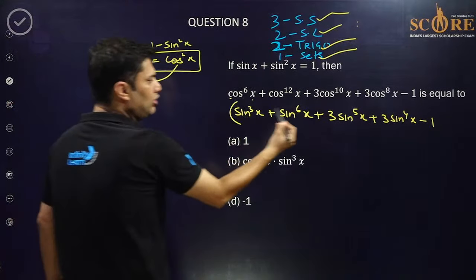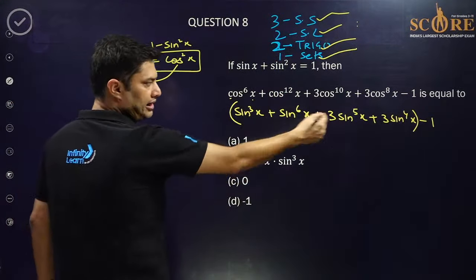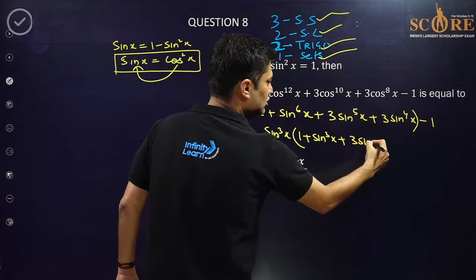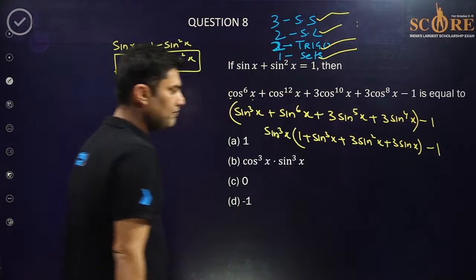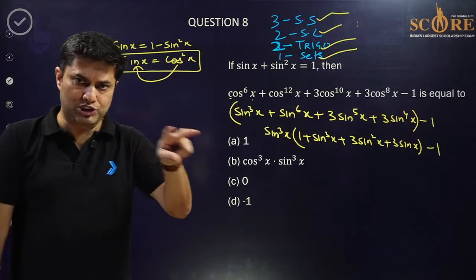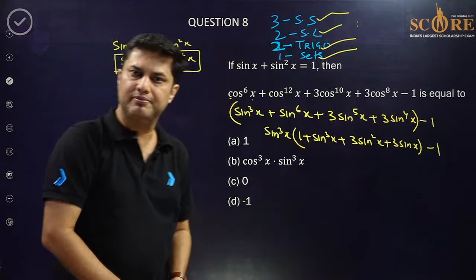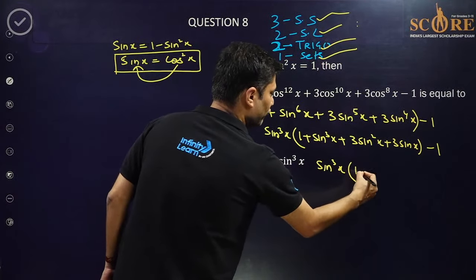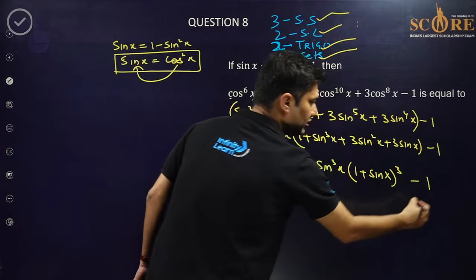If I take sin cube common, the smallest power, this is 1 plus sin cube x plus 3 sin square x plus 3 sin x minus 1. If you closely watch, this is a cube plus b cube plus 3ab into a plus b. So this is sin cube x into (1 plus sin x) whole cube minus 1.